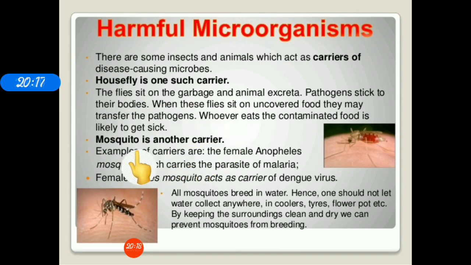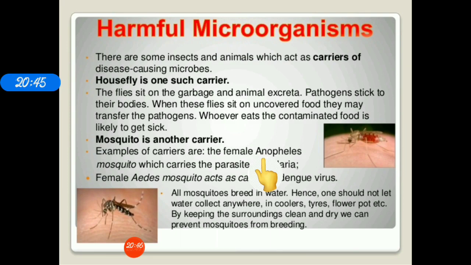You might have heard that mosquito causes malaria, but always remember, children, the mosquito is just a carrier of malaria. It is not responsible for causing malaria. Malaria is a protozoan disease. It is caused by a protozoa, and this protozoa resides in the female Anopheles mosquito.